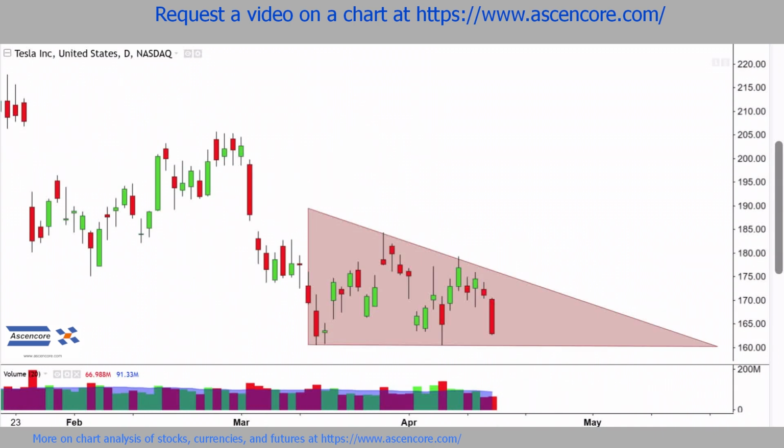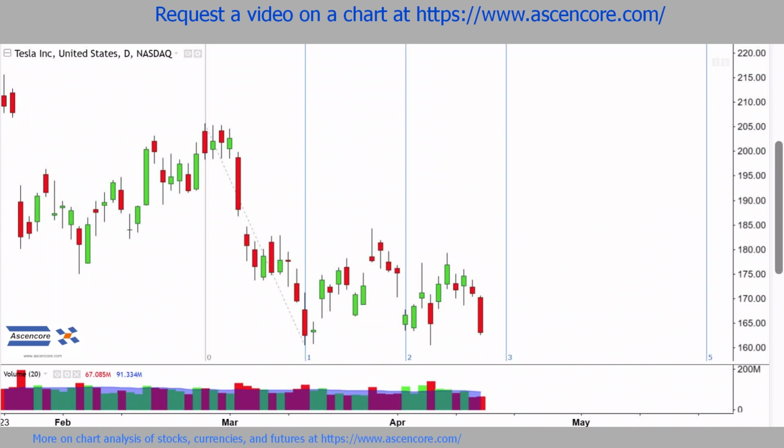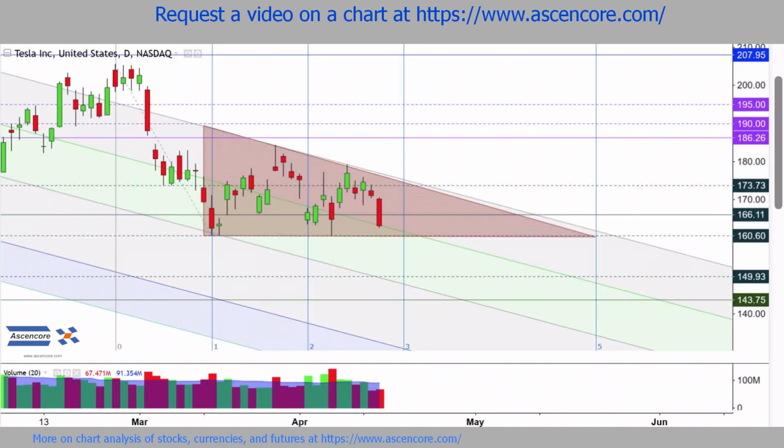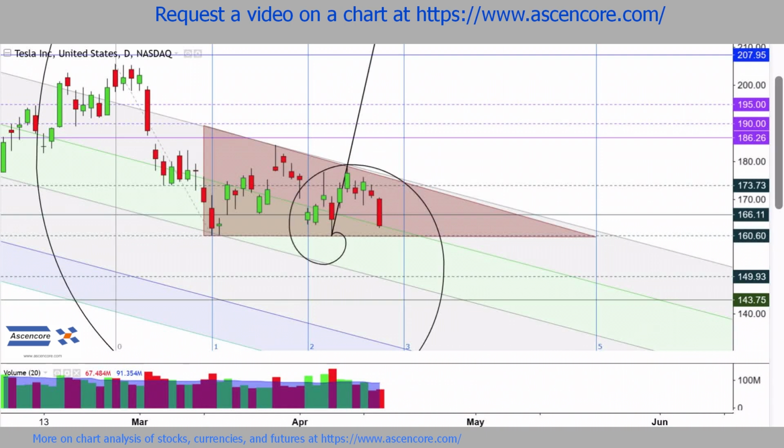One of the main features developing is a potential descending triangle bearish continuation. To build upon this, we can place a Fibonacci time zone here, followed by a Fibonacci channel based on the triangle's descending trend line. Next, a Fibonacci spiral pointing up from the previous upswing. Together, these provide a rough guide of how price could continue down following a successful completion of the descending triangle